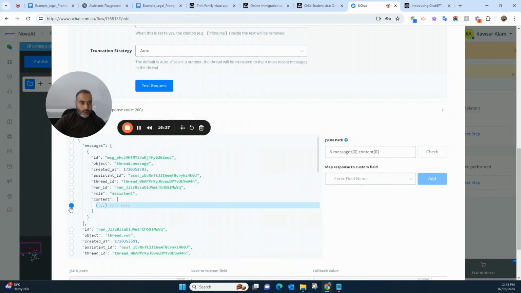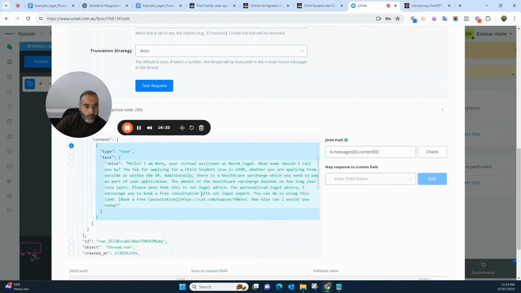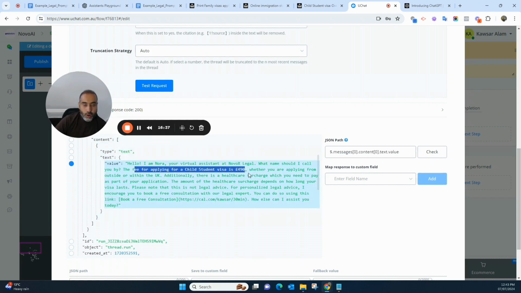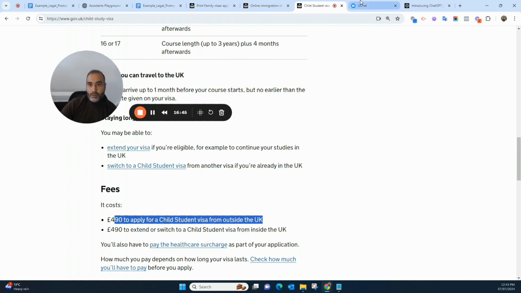So let's see. There's the answer. There you go. It's saying the fee for applying for a child student visa is £490. So you can see that, okay, it is working.